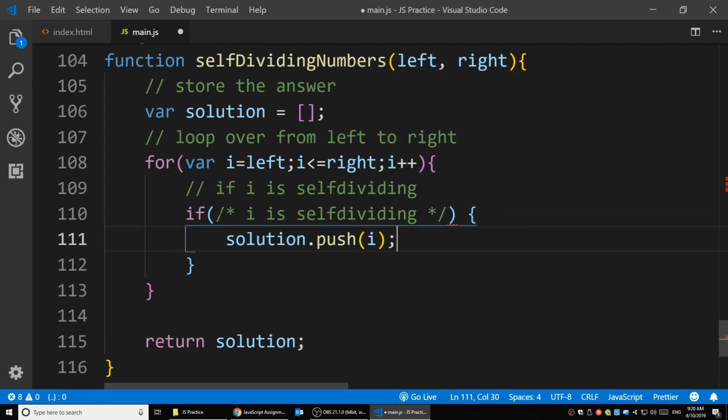So the key here is how to check if I is self-dividing. For example, 128. If we want to prove that it is self-dividing, we need to use 128 divided by the first character, divided by the second character, and divided by the third character, third number. Make sure that is modulo 1, modulo 2, and modulo 8. They all equal to 0. Then we know that it's self-dividing. So how do we do that?